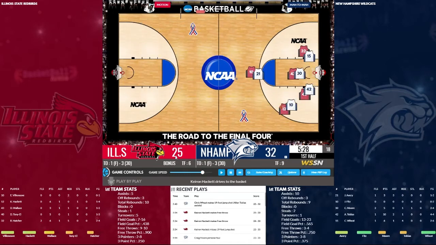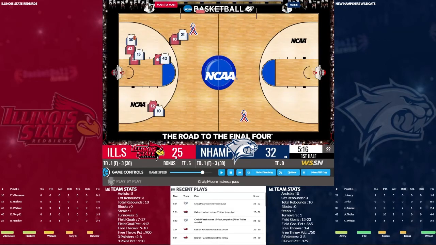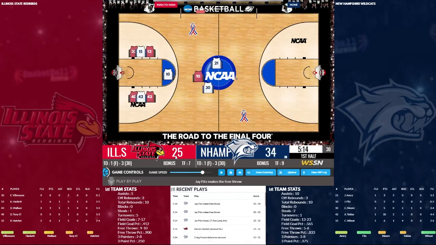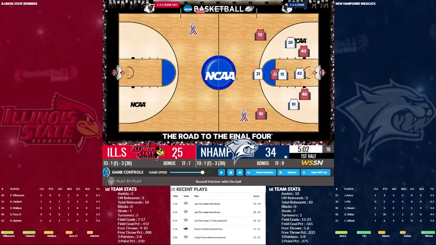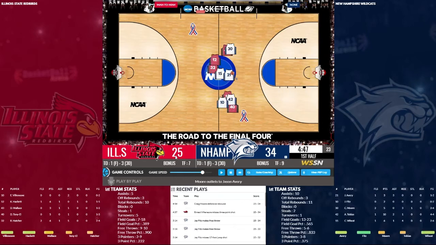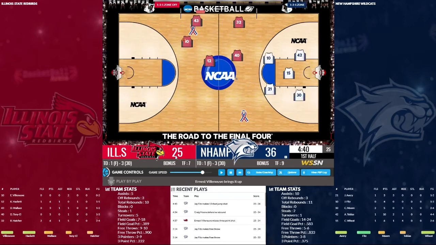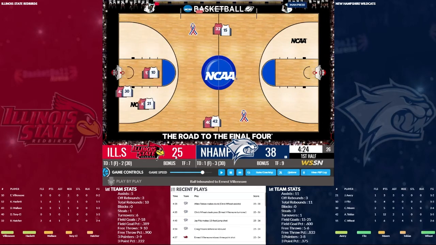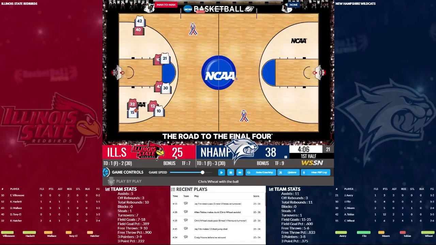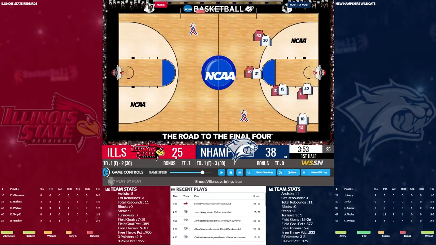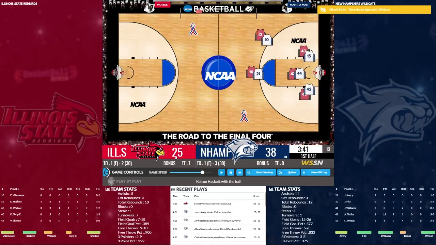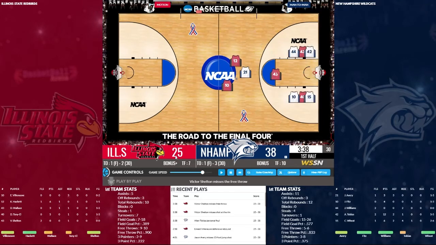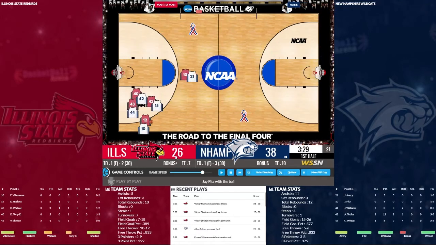Another jumper made, this time by Wheat. 2 free throws by Fitz, his first 2 points of the game. Leads the team in scoring at 15 a game. He's got 2 in this one. There's another jumper by Fitz. Another basket by Tobias. We've scored on 7 straight possessions. Not that time. We are all of a sudden up 13. You get 1 free throw to cut it to 12.